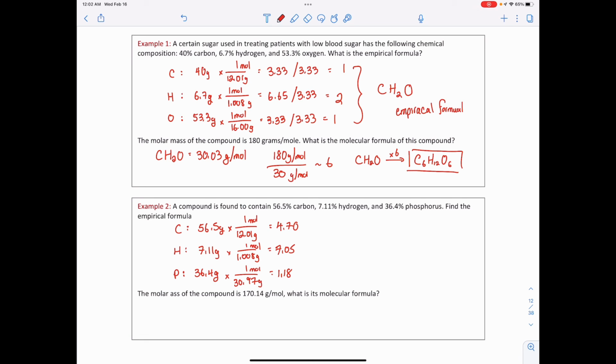We find the smallest number of moles, which is the 1.18, and we're going to divide everything by 1.18. That becomes 4, 6, 1, and this tells me that my empirical formula for this compound is going to be C4H6P. Once again, this is the empirical formula.